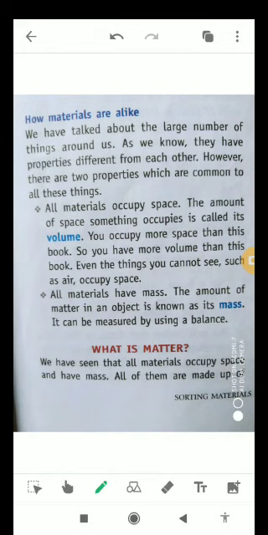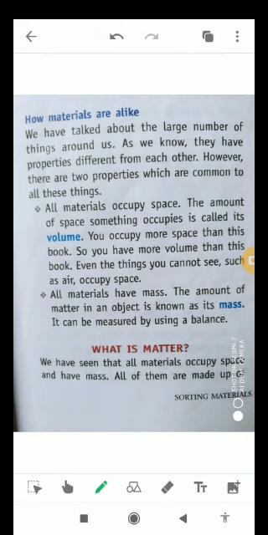We have already talked about the large number of things around us, as we all know, right? There are a lot of things found around us like wood, iron, etc. As we know, they have different properties from each other. This we already know. The property of every material is different from each other. However, there are two properties which are common to all these things. Okay, so let's talk about it.